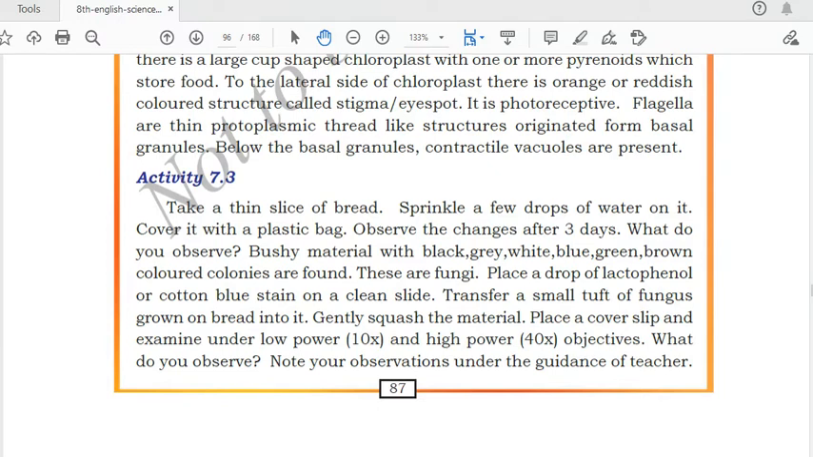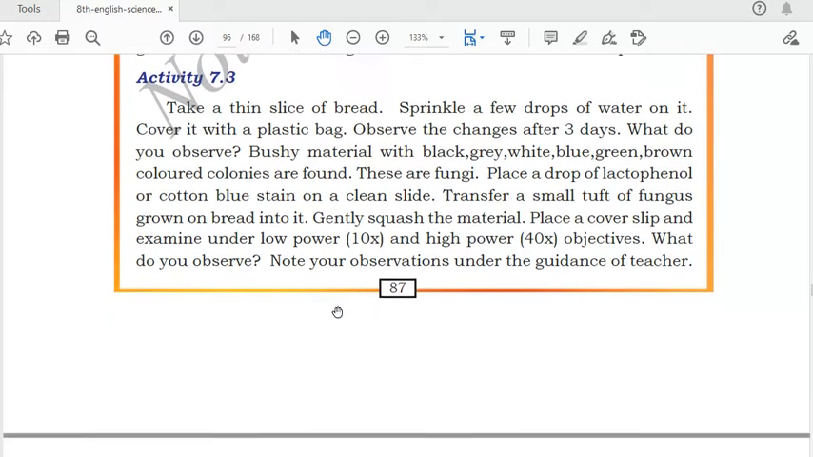And what are these structures called? These are the fungi which have developed on that bread, and these are called bread molds. These are the types of fungi and they will be present on the bread. Okay, if you look under the microscope, you will look at its structure very clearly.